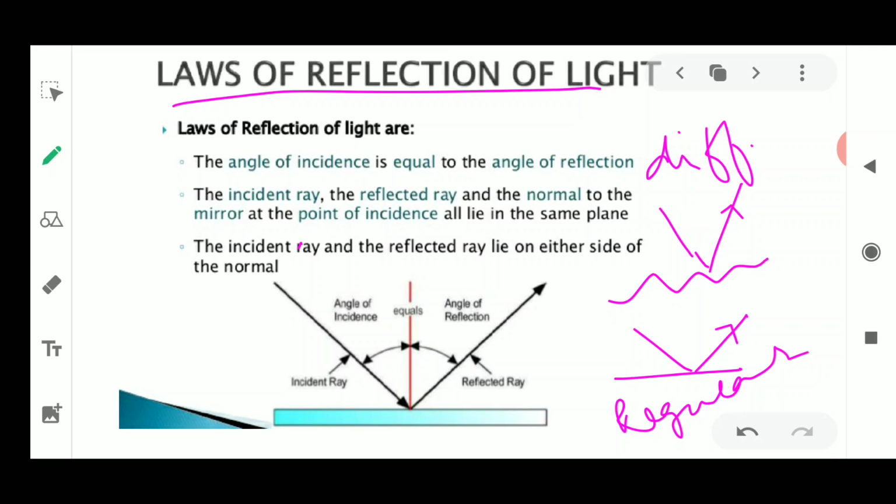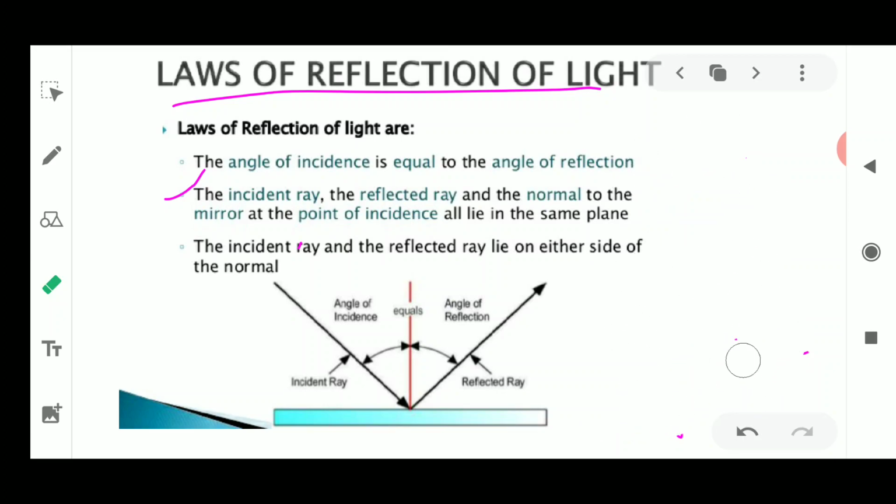The first law tells you that the incident ray, the reflected ray, the normal, and the point of incidence all lie on the same plane. What is this law about? This law is about where we are doing the experiment. For example, this is the sheet where we are performing an experiment.